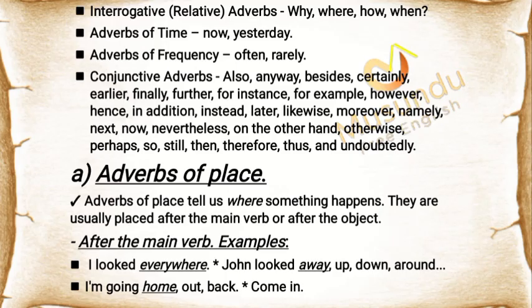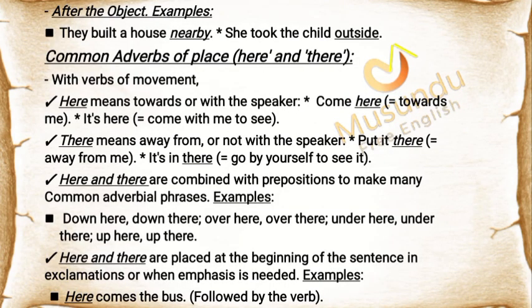A. Adverbs of place. Adverbs of place tell us where something happens. They are usually placed after the main verb or after the object. After the main verb. Examples: I looked everywhere. John looked away, up, down, around. I'm going home, out, back. Come in.